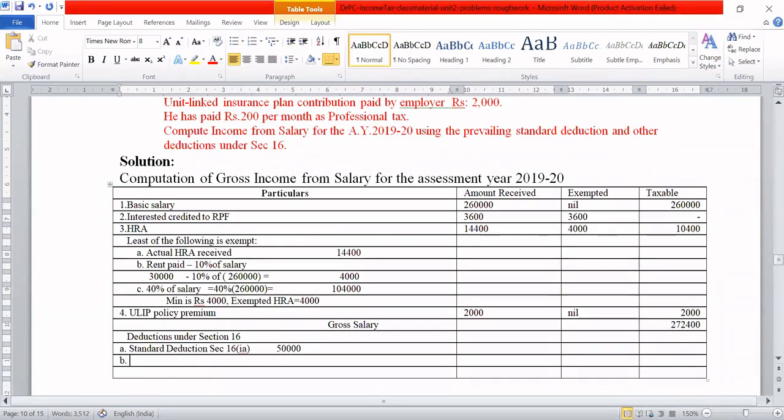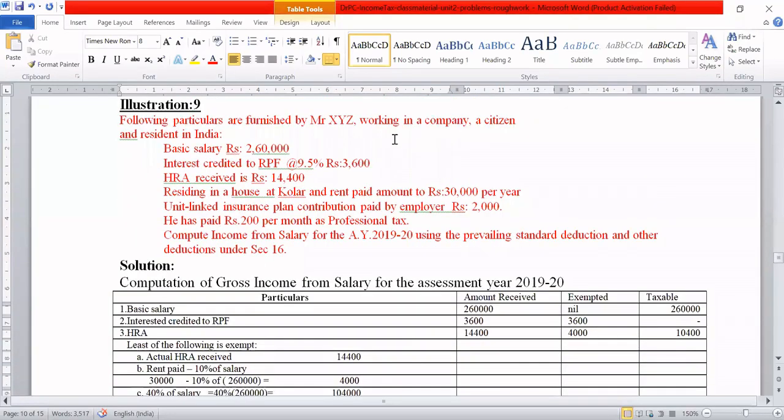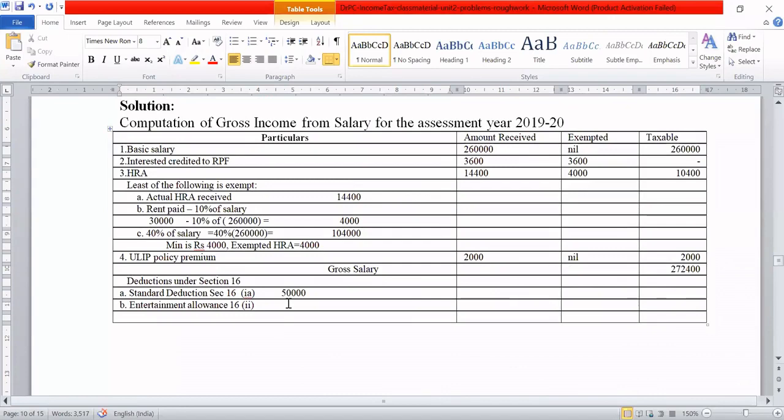And the second one is entertainment allowance. This is section 16, subsection 2. See, in this case, this entertainment allowance is applicable only to government employees. If he is a government employee only, then some deduction is permissible here. Otherwise, no. As you see here, this person is working in a company. He's not a government employee. He is working in a company.